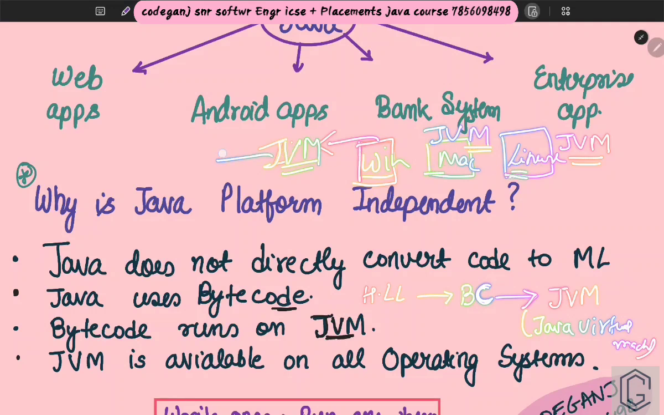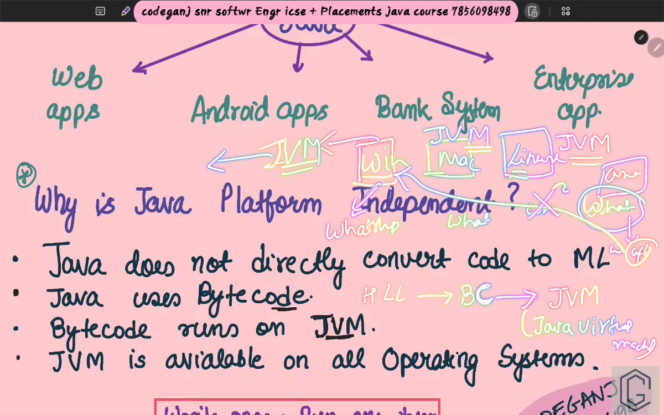Now let me make it a bit clearer by giving you an example of WhatsApp. Every operating system has WhatsApp, right? Even Android systems will have WhatsApp. But in Android we have a WhatsApp.apk. Do you think this apk file will run here in Windows? No, right? It will not run.